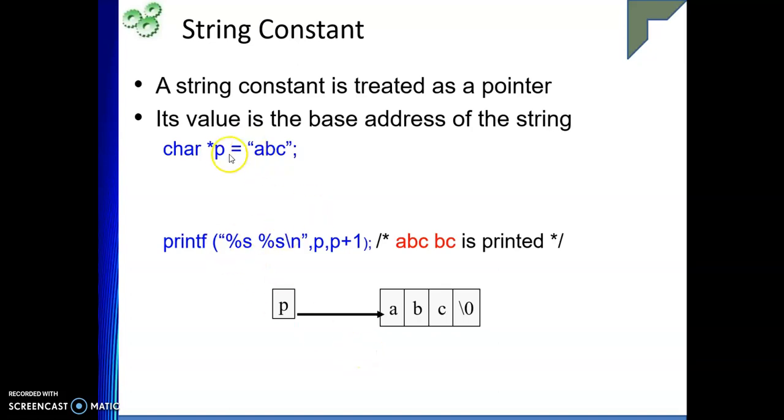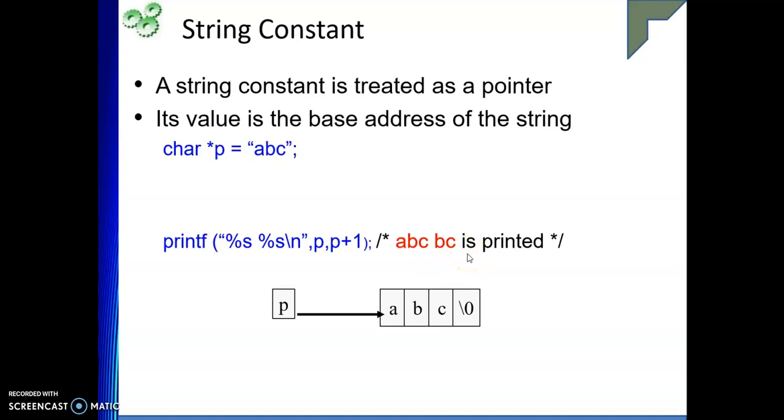P is pointing to the first character of the string, which is the base address. If I want to move from A to B, I do P + 1, and as a result I got ABC, and then BC is printed.